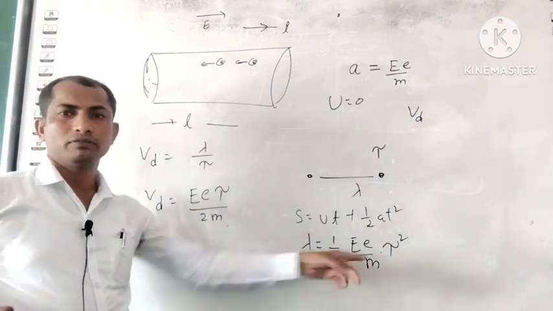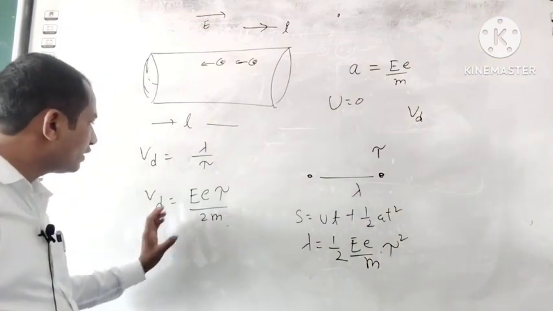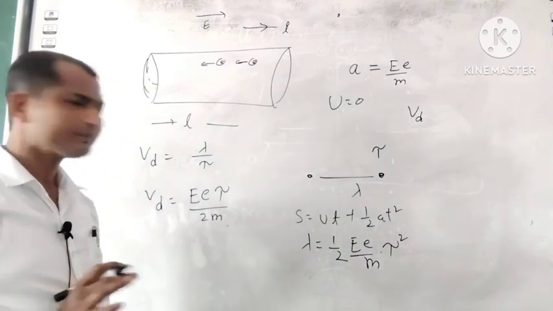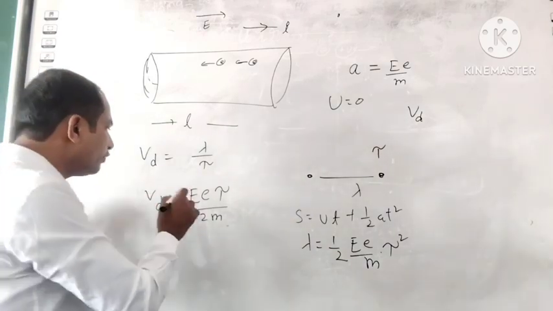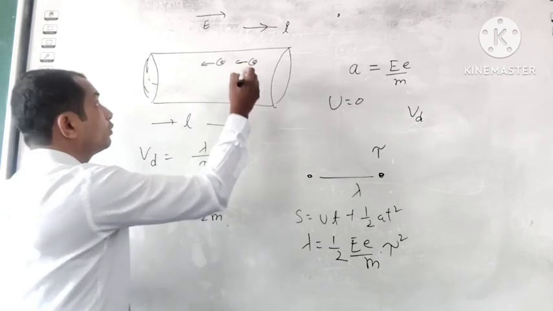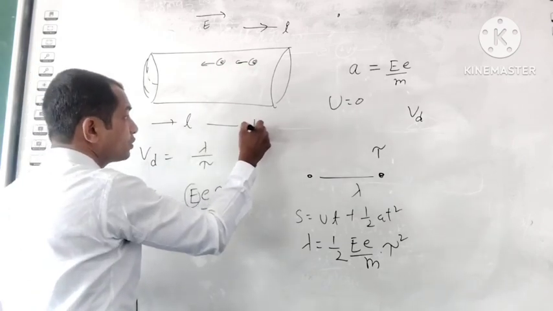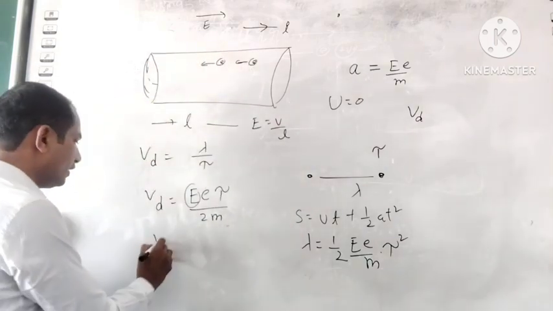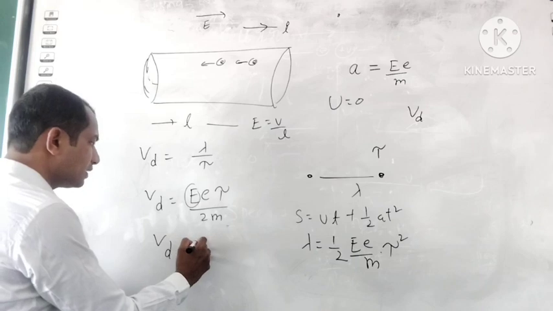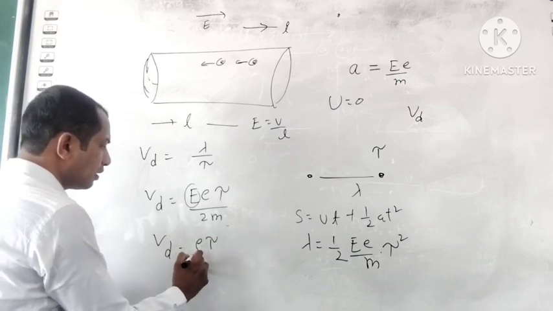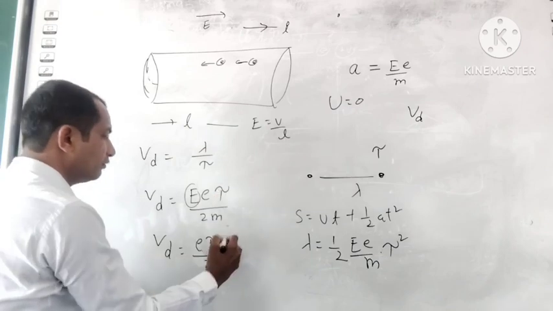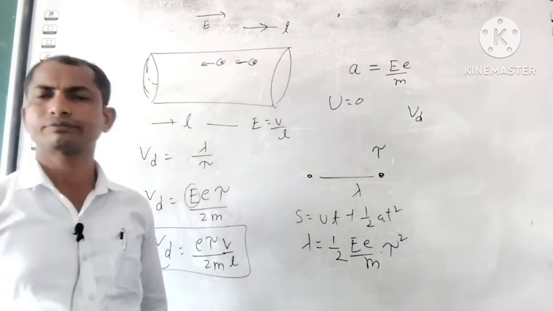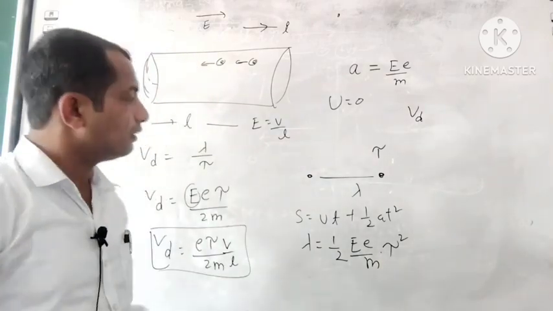Lambda upon tau, one tau gets cancelled. So Vd is equal to eE tau upon 2m. This is the drift velocity. And if you want, you can replace the E also. Already we know the relation between electric field and potential: E is equal to V by L. So Vd is equal to e tau upon 2m, and in place of E we can replace V by L. Okay, that is the drift velocity.